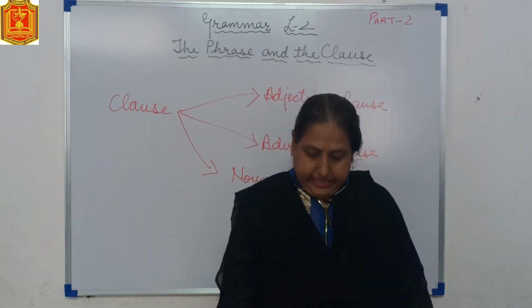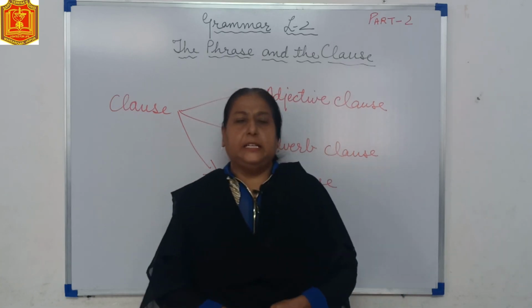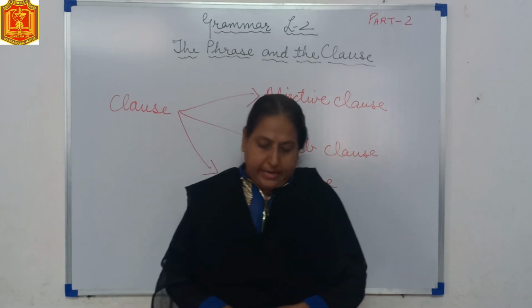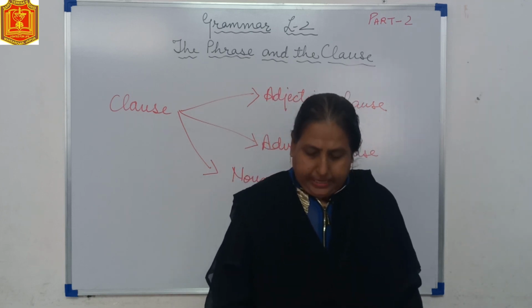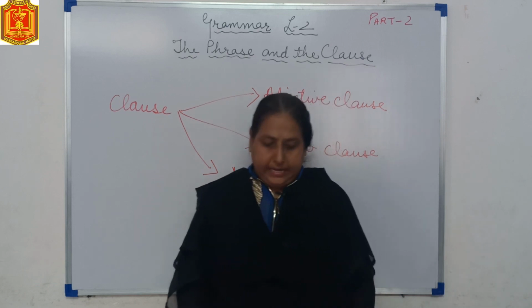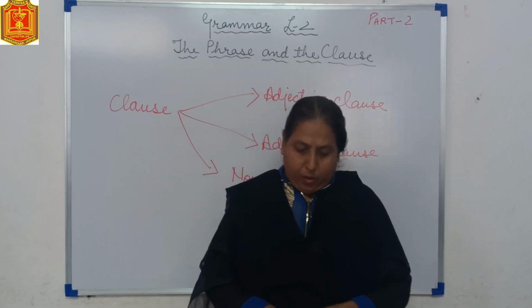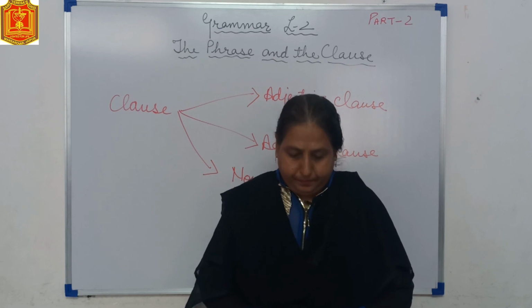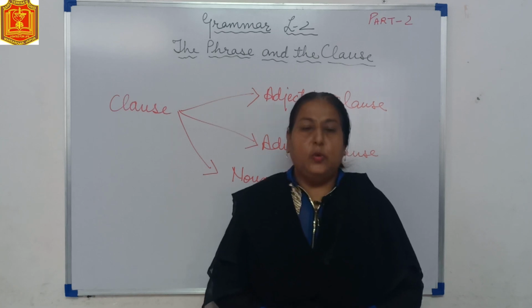Seventh sentence, he is a talented sportsman who will surely win a medal at the Olympics. Underline who will surely win a medal at the Olympics. Eighth sentence, all that glitters is not gold. Underline that glitters. Ninth sentence, he who is down fears no fall. Underline who is down. Tenth sentence, this is the reason why I have called you. Underline why I have called you.